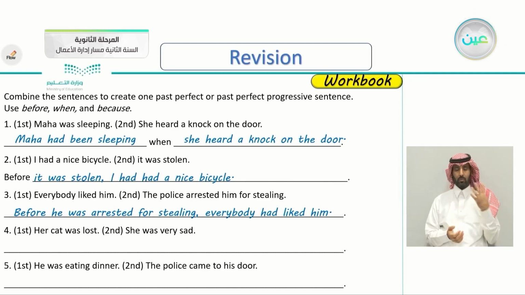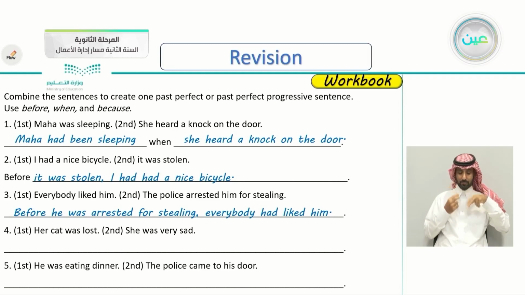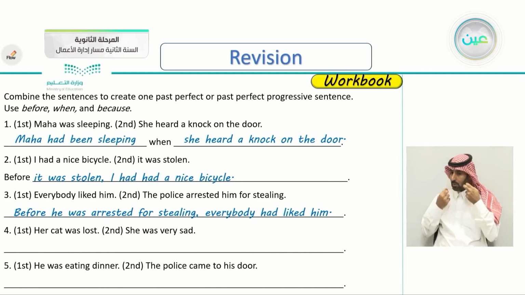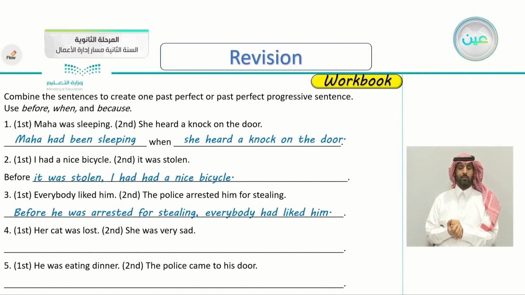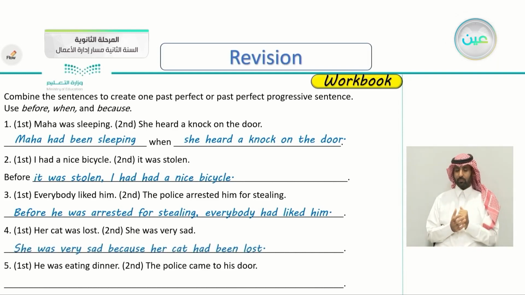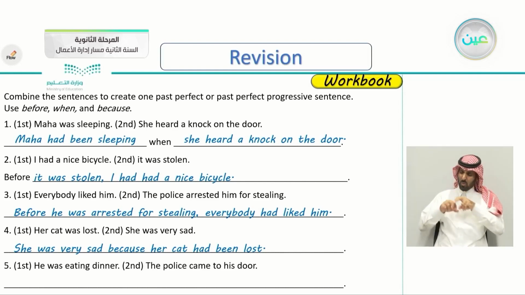Number four, her cat was lost. The second sentence, she was very sad. Her cat was lost. She was very sad. And remember to use before, when, and because. Because means giving a reason. Yes, this is a very obvious one. She was very sad. Why? Because her cat had been lost. She was very sad because her cat had been lost.